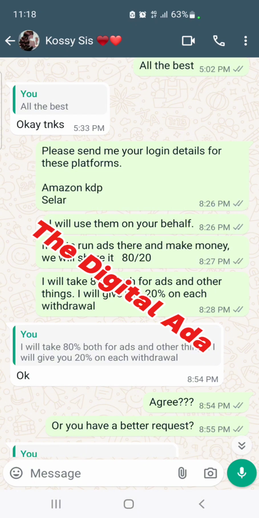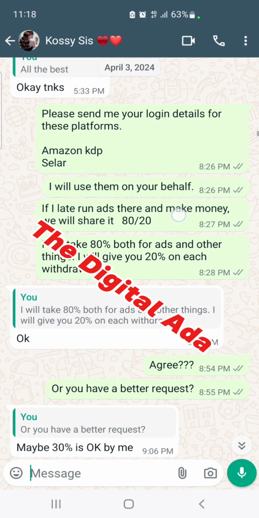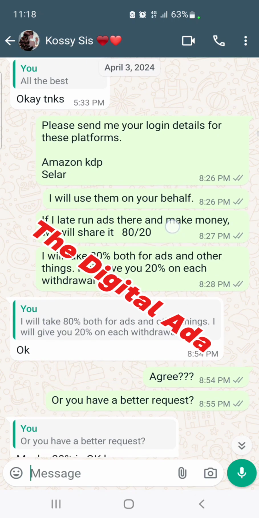I thought that if I later run ads there and make money, we are going to share it 80/20. I will take 80 for both ads and other things. I'll pay you 20% on each withdrawal. So I asked, agreed, or do you have a better request? She said maybe 30% is okay by her. Can you see that?